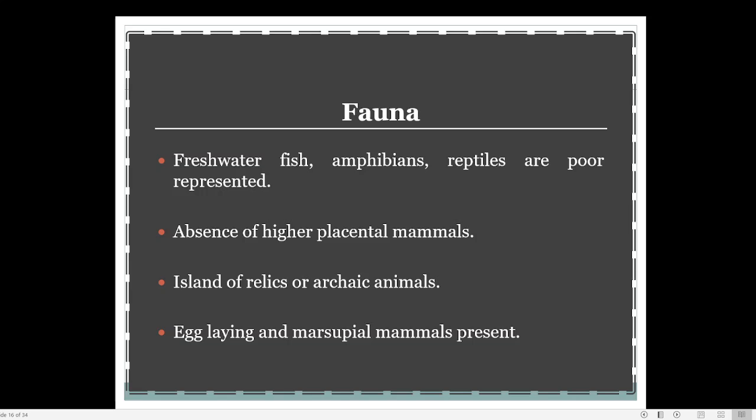Australia is always called an island of relics because many past, very primitive animals like marsupial mammals or egg-laying mammals like echidna or platypus are all surviving there. That is why it is known as an island of relic or archaic animals.